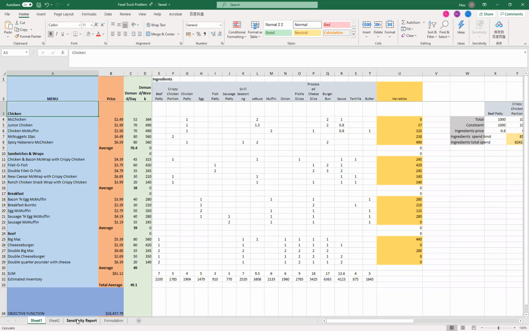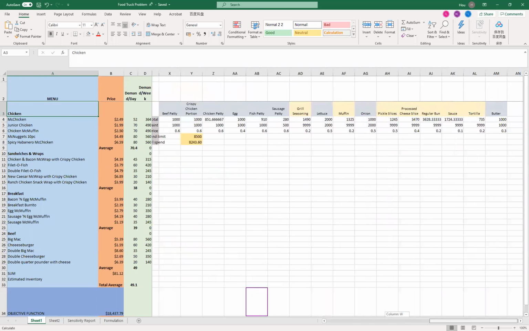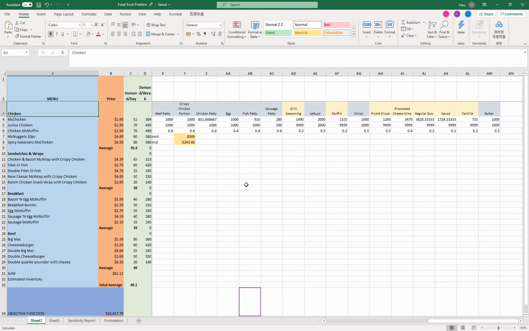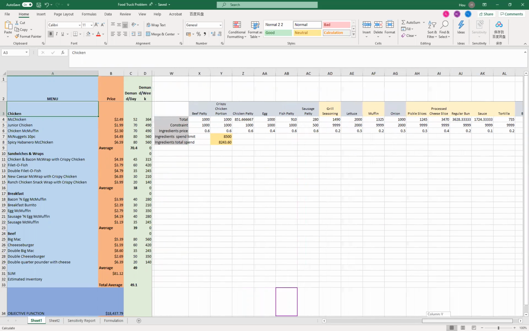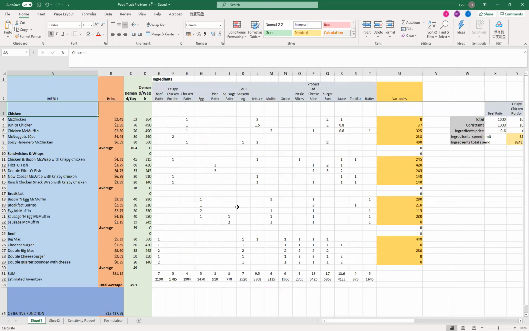These 20 products require 16 kinds of raw materials, including beef patty, crispy chicken portion, regular bun, sauce, and 12 other materials. You can find all the information in our report and Excel. We assign coefficients to all materials required in the production of each item. For instance, a McChicken consists of 1 unit of chicken patty, 2 units of lettuce, 2 units of burger buns, and 1 unit of sauce.